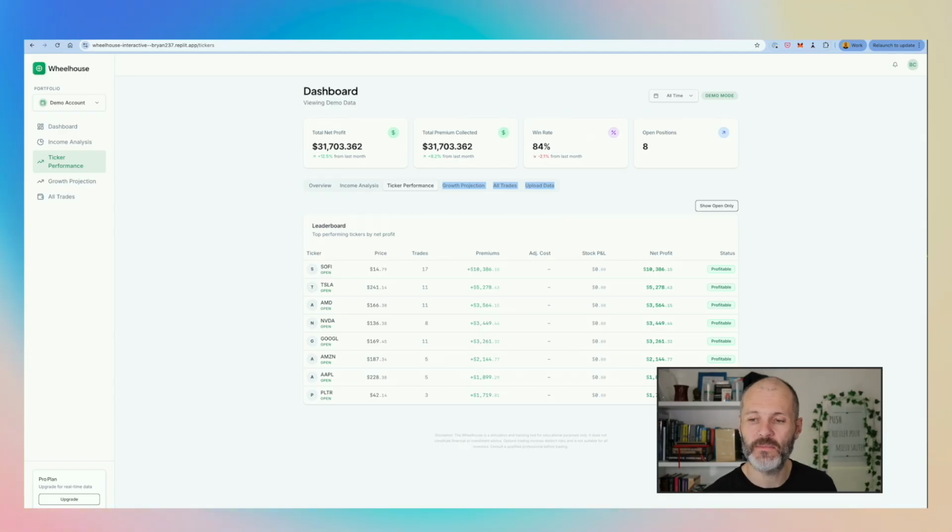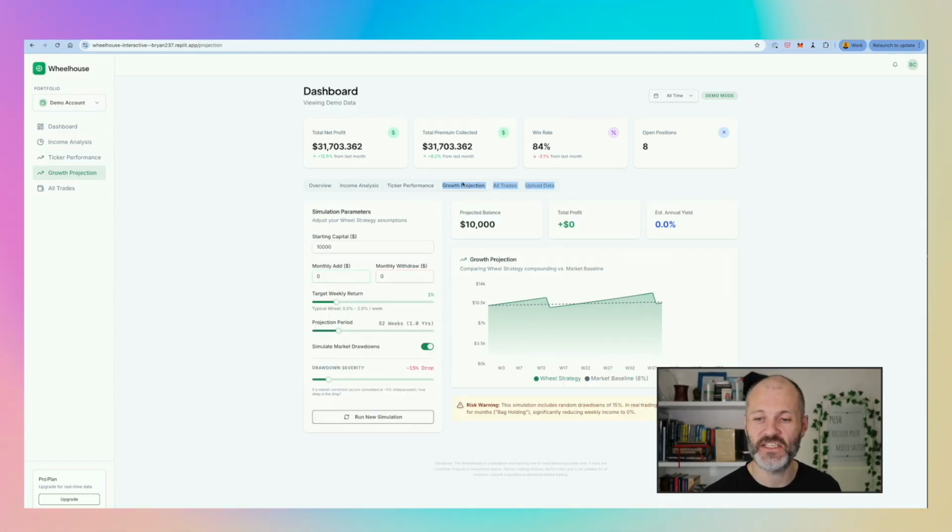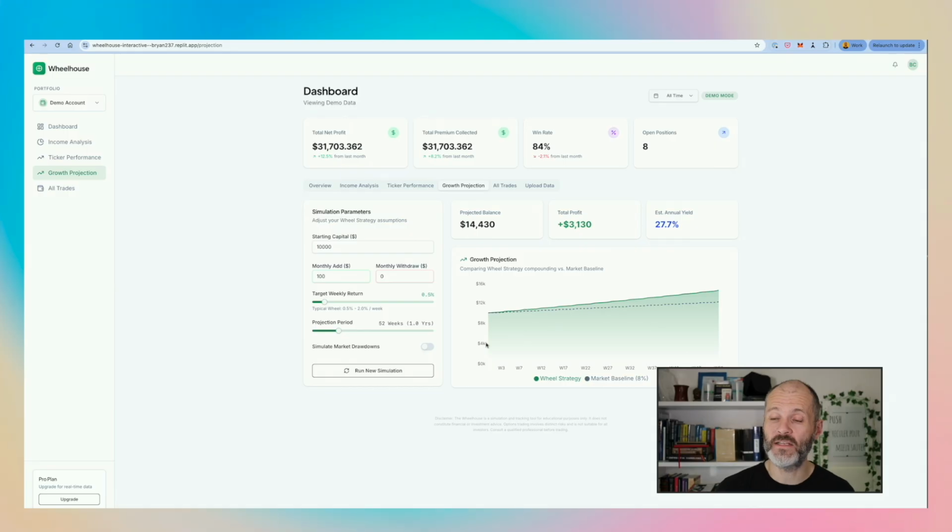One tab I really like playing around with is called the growth projection tab. So as an example, I can say I'm going to start with $10,000 and I'm going to add $100 each month and I'm going to target a weekly return of 0.5%. And assuming there are no market drawdowns, my $10,000 portfolio should be worth somewhere under $15,000 by the end of the year.